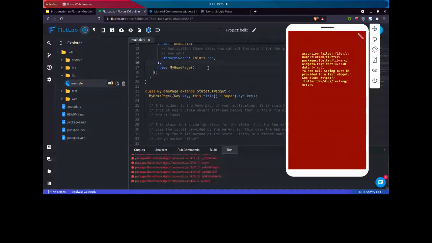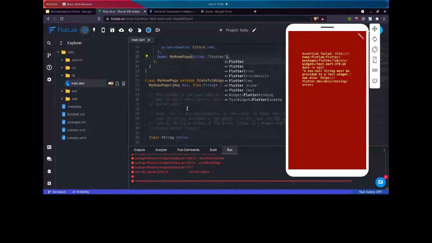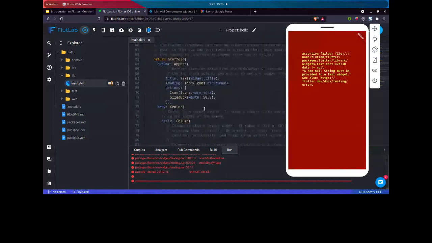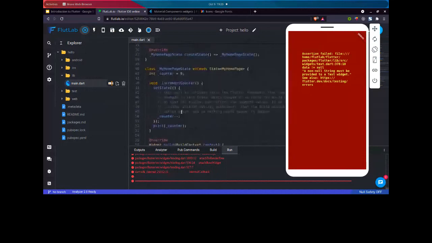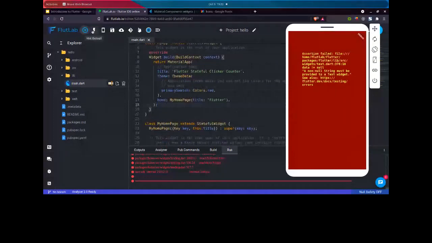It's not working. Let's remove it for now. You can see here, it's saying that the null value must not be provided to a text widget. It was happening because I'm using this text variable here, where I was using this widget or title, but it's getting a null value, and this text doesn't accept a null value. That's why I was getting an error. So I'm passing a title variable here, but it's a default argument. If we don't use it here, then we can skip that. Let's build it again.